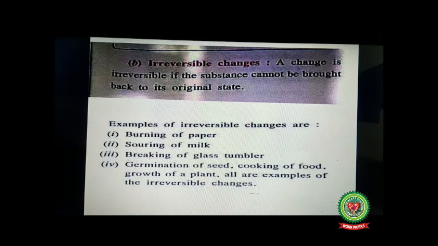Irreversible changes. A change is irreversible if the substance cannot be brought back to its original state. If a substance cannot regain its state, size, composition, then it is an irreversible change. Examples of irreversible changes are burning of paper, souring of milk, breaking of glass tumbler, germination of seed, cooking of food, growth of a plant. All are examples of irreversible changes. We have discussed earlier making of chapatis is an irreversible change. Then we have also discussed bursting of crackers as an irreversible change.